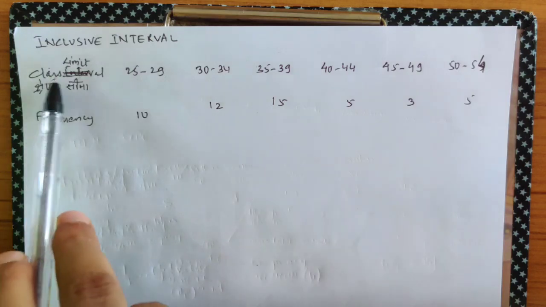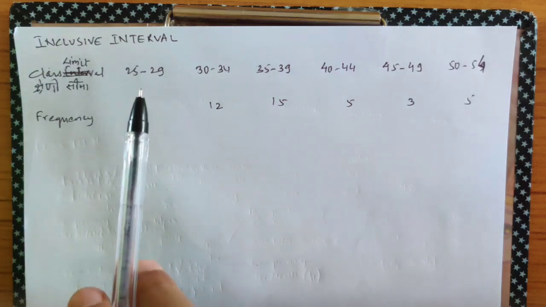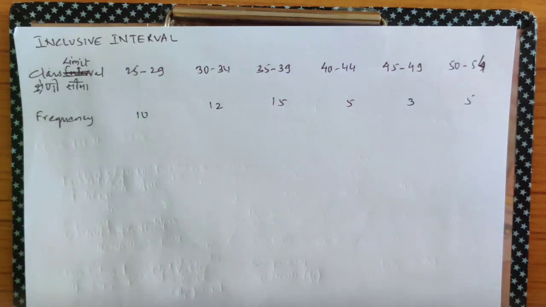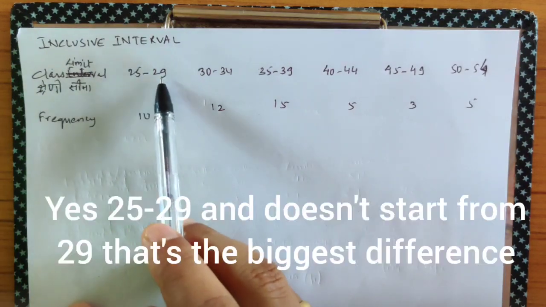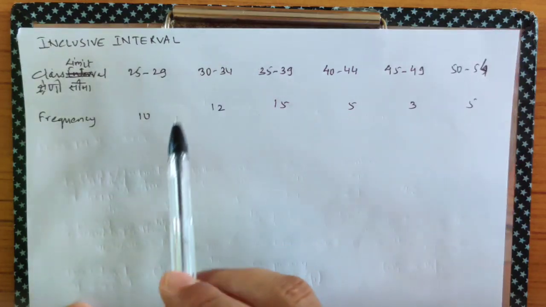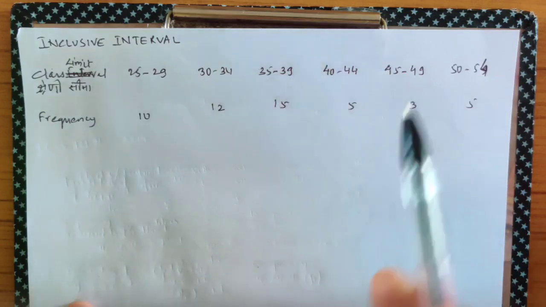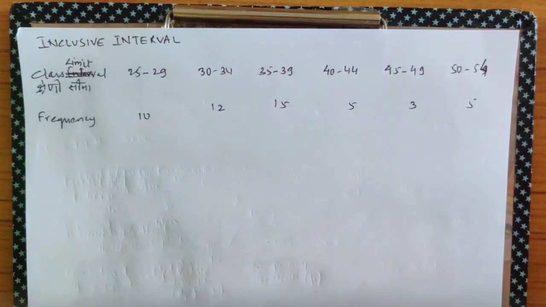Now I don't have an interval, it's class limit and frequency. Can you see how to differentiate between an exclusive and an inclusive interval? In an inclusive interval it's 25 to 29, and it does not start from 29, it starts from 30 to 34. Now again, it does not start from 34, it starts from 35 to 39. Can you see the difference?